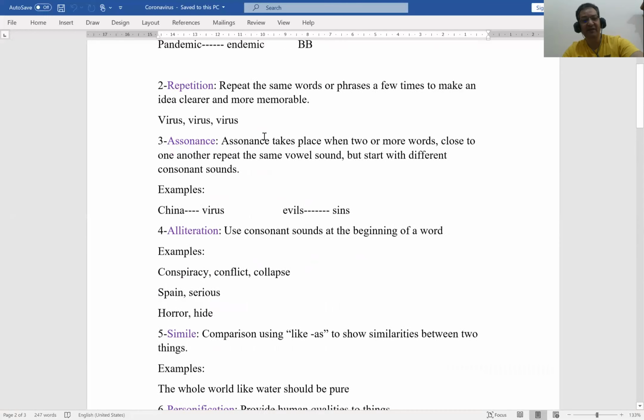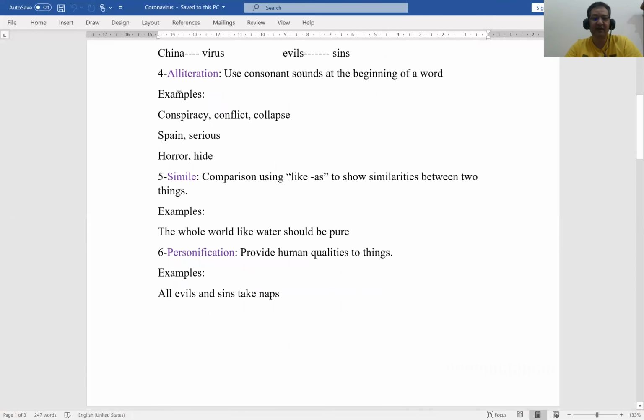Let's go to the next poetic device, which is alliteration. Alliteration means using consonant sounds at the beginning of a word. Assonance is the vowel sound in the middle of the word. Alliteration is the consonant sound at the beginning of the word. Let's have an example. When I say conspiracy, conflict, collapse, C is the consonant sound at the beginning of the word. This is called alliteration. Spain and serious, okay? This is the consonant sound S at the beginning of the word.